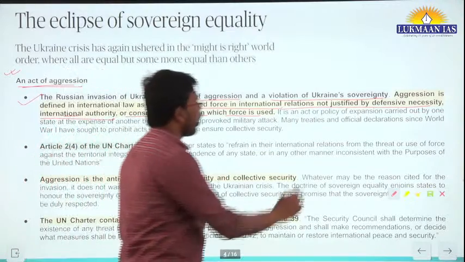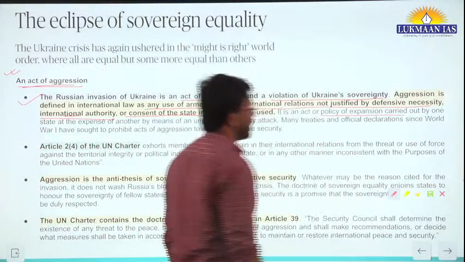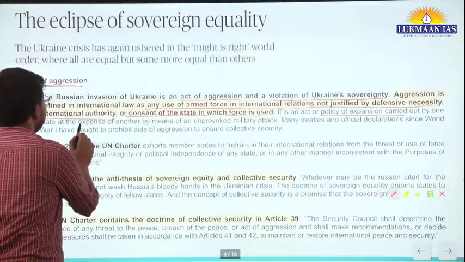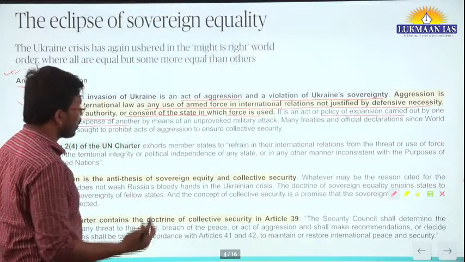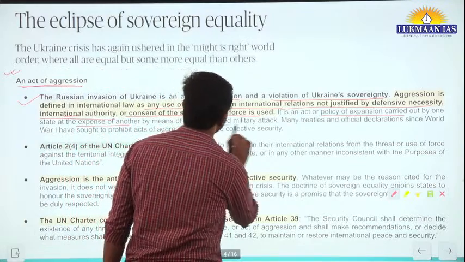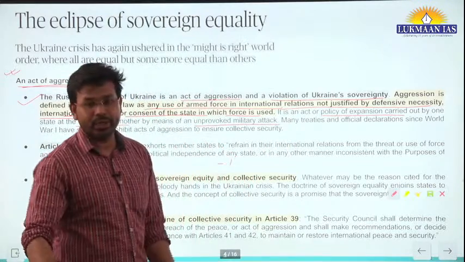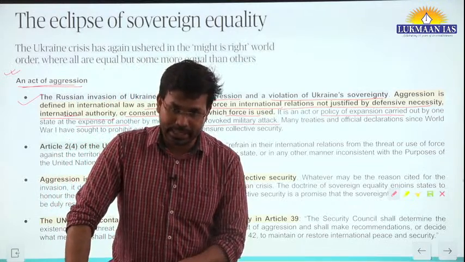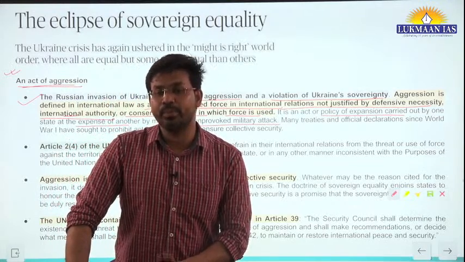It is an act or policy of expansion carried out by one state at the expense of another by means of an unprovoked military attack. Ukraine did not provoke Russia to conduct an attack, so it was an unprovoked attack.